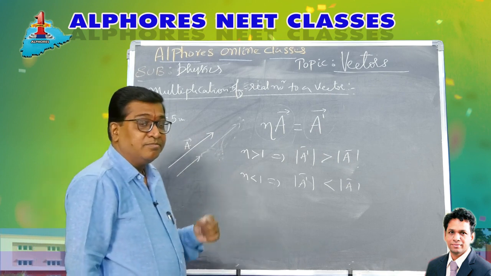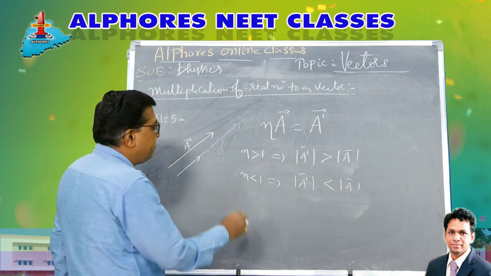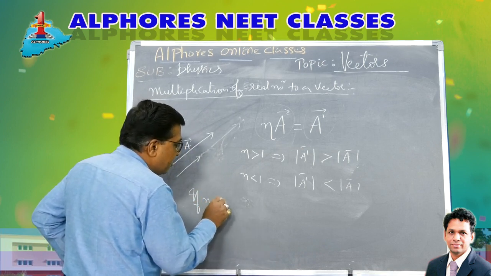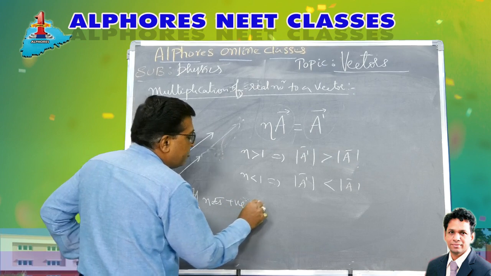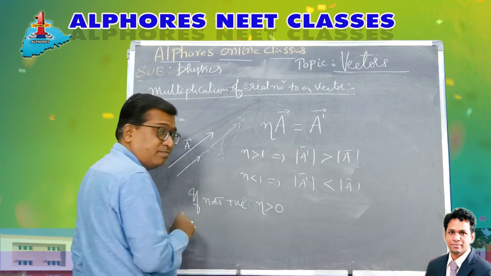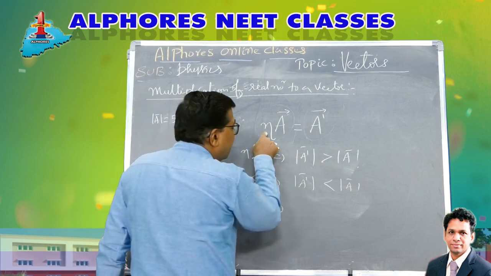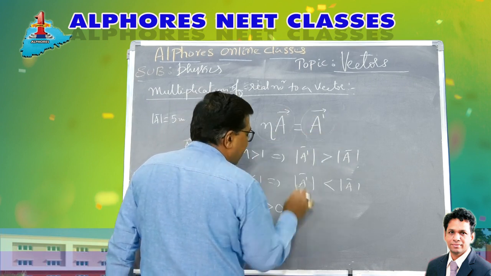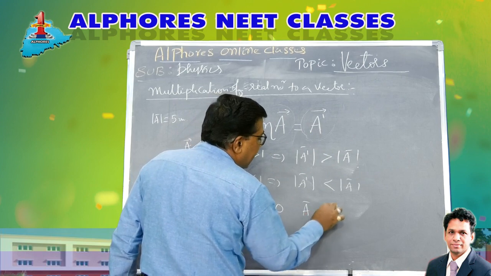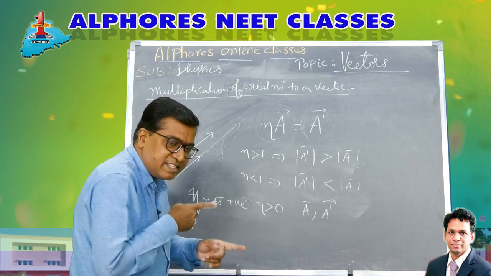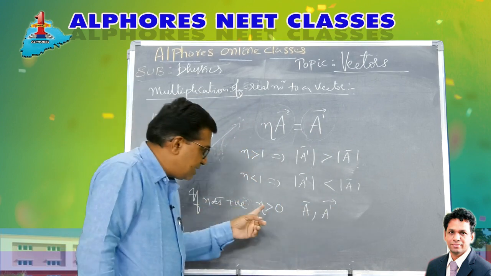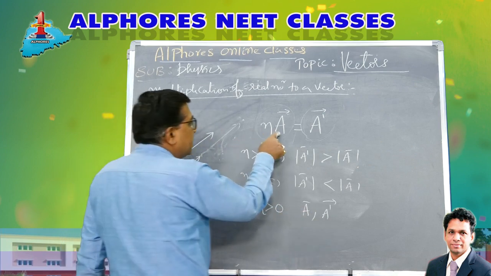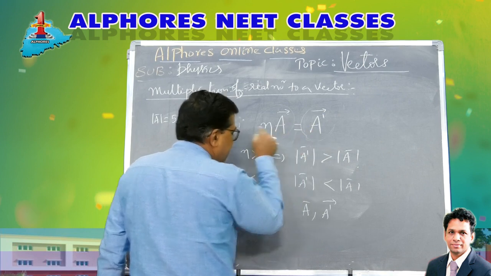Now coming to when n is positive, what do I mean by n positive? n greater than 0. If n is greater than 0, then the direction of a bar and the direction of a dash bar will both be the same. If you are multiplying by a positive number, the direction remains the same.